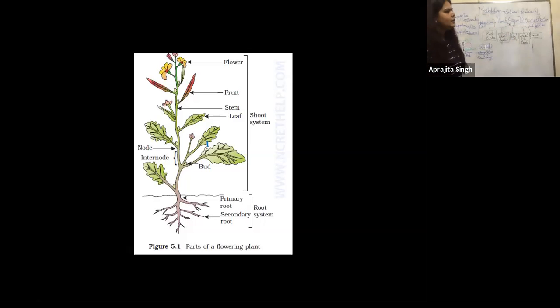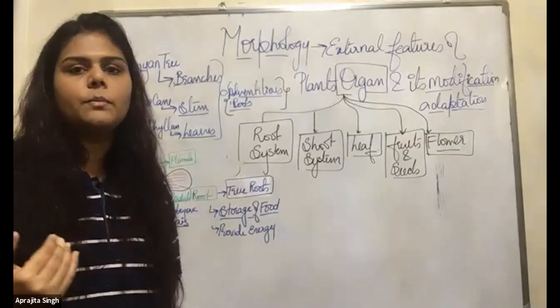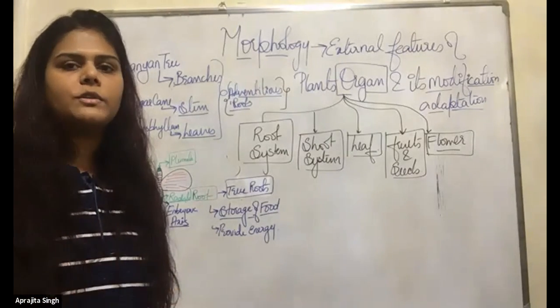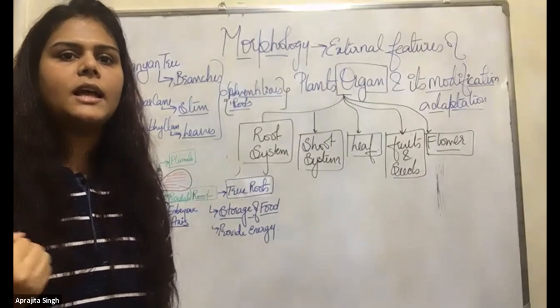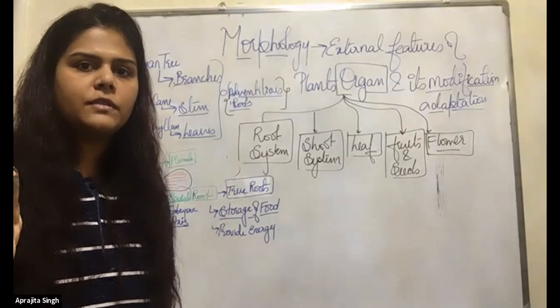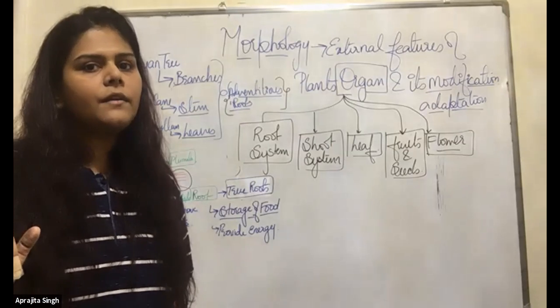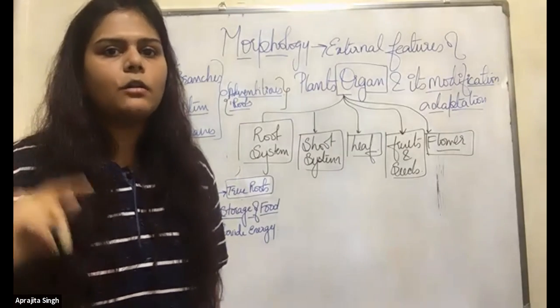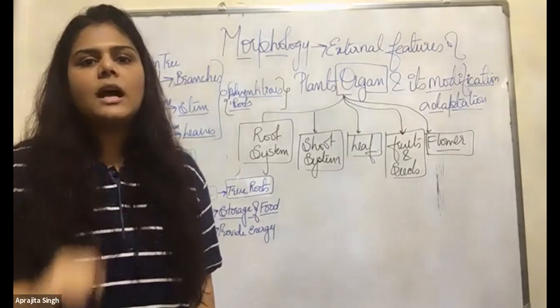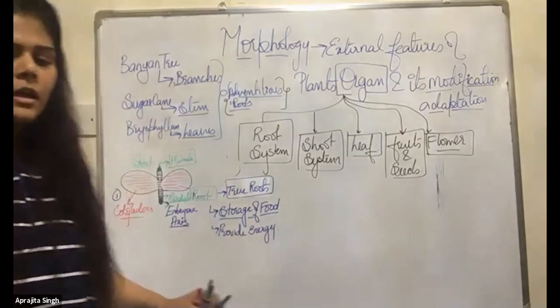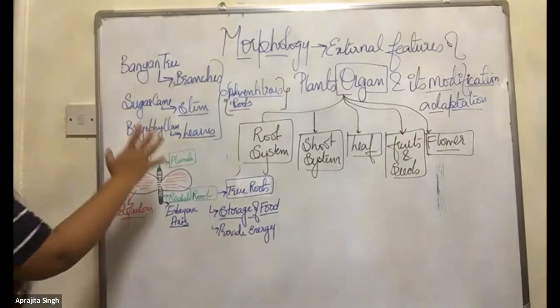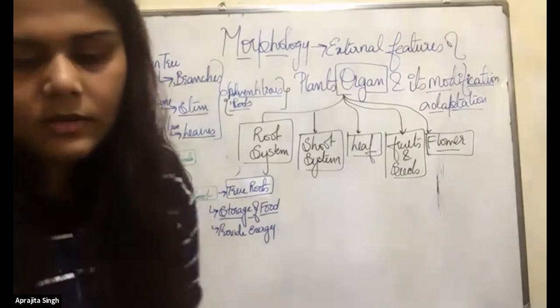I don't want anyone to forget these things, okay? A question can be asked on any point. Everything is present in your NCERT. So just concrete in your brain that false roots are not coming from the radical; they are coming from any part of the plant except the radical. If the roots are coming out from the radical, only those are the true roots. Okay. This part is clear.